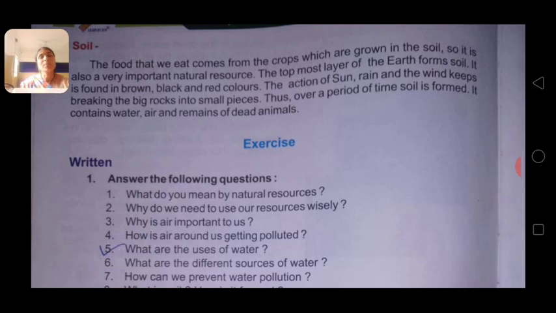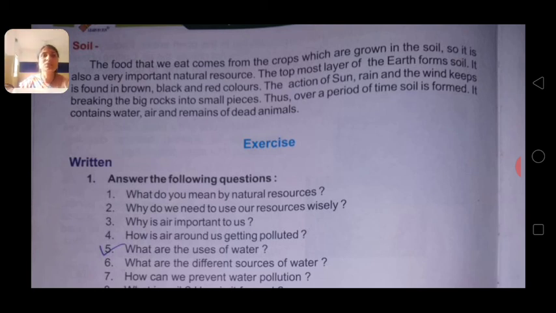Okay children, so these are the things about the soil which we have read now. In this chapter we have read what the natural resources are and how they occurred, how they are made by their own, and how we should take care of the natural resources, because we can't get some resources again and again, yes or no? So air, water, sunlight, soil, and food also, these are the natural resources and we should take care of them. We should use them in a proper way, because if they become dirty then it will be harmful for us and our health also.